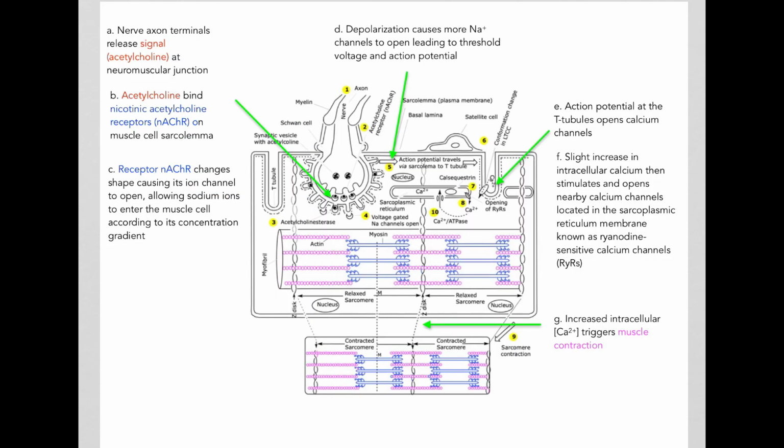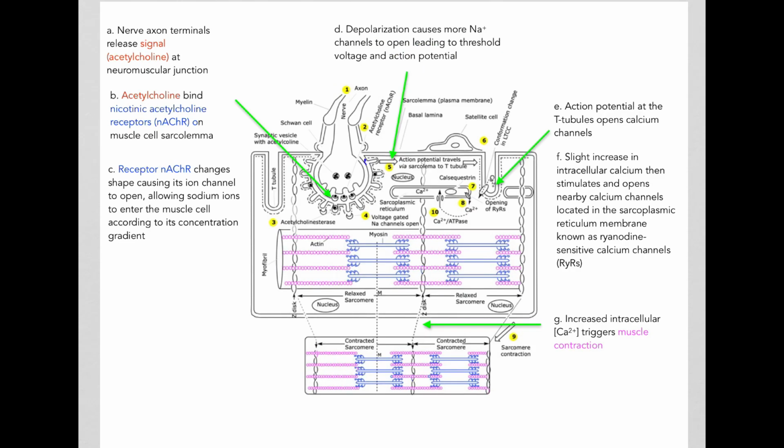The entry of sodium into the muscle cell will cause depolarization of the muscle cell, and that will cause even more sodium channels to open, leading to further depolarization and eventually the formation of an action potential.